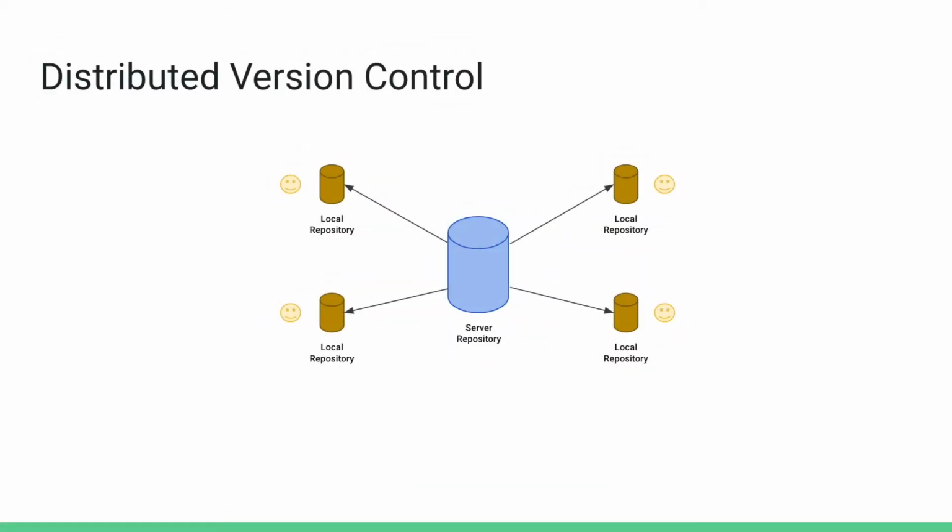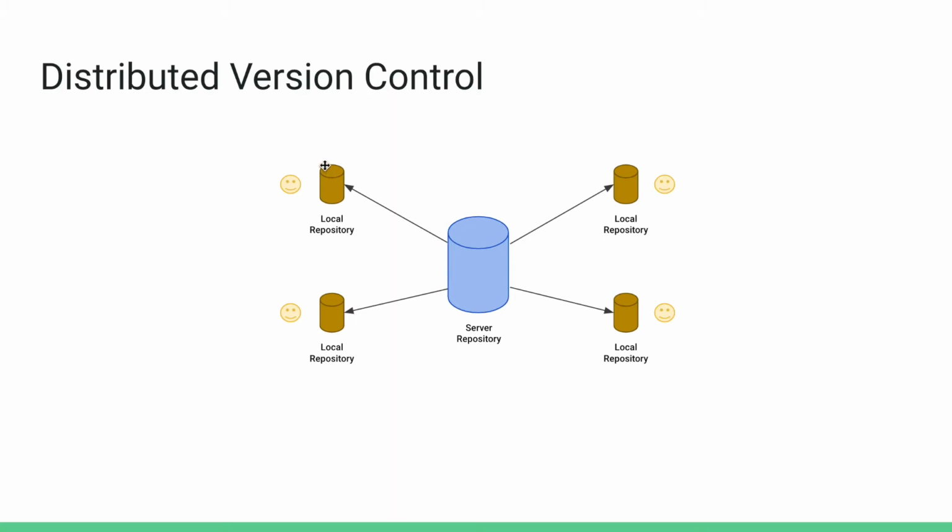Okay, so now we will understand what is distributed version control. Previously we used to have a centralized version control system, where local repositories were not created, and the people directly used to push their changes to the server repository. But in this case, suppose the server goes down, then the work will be stopped. And now using Git, we can use a distributed version control system.